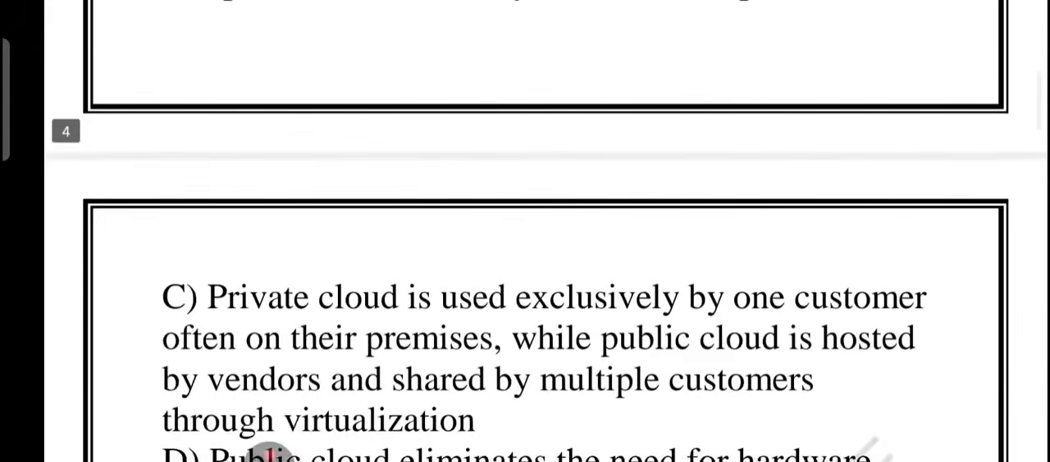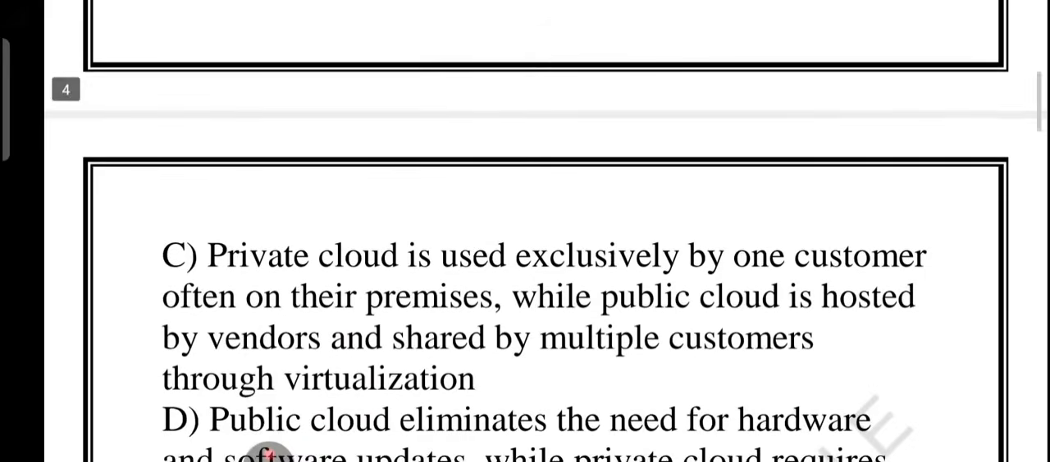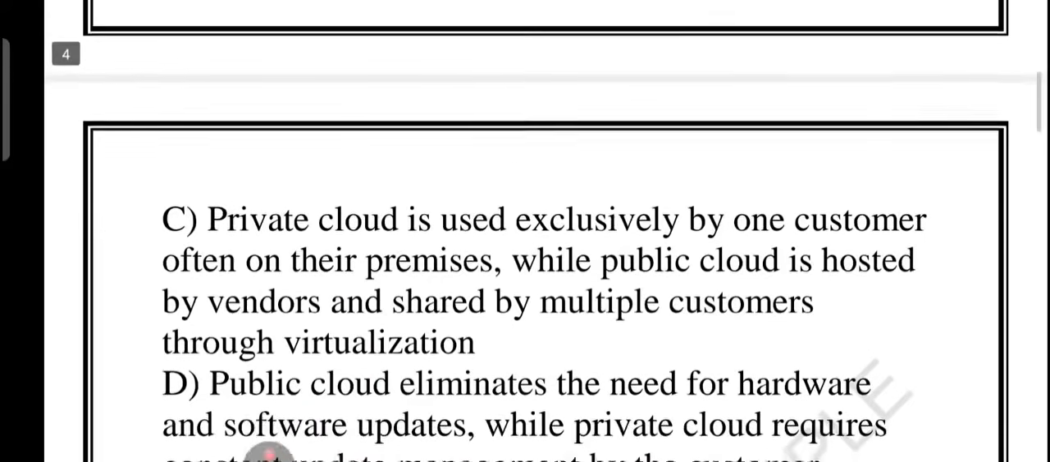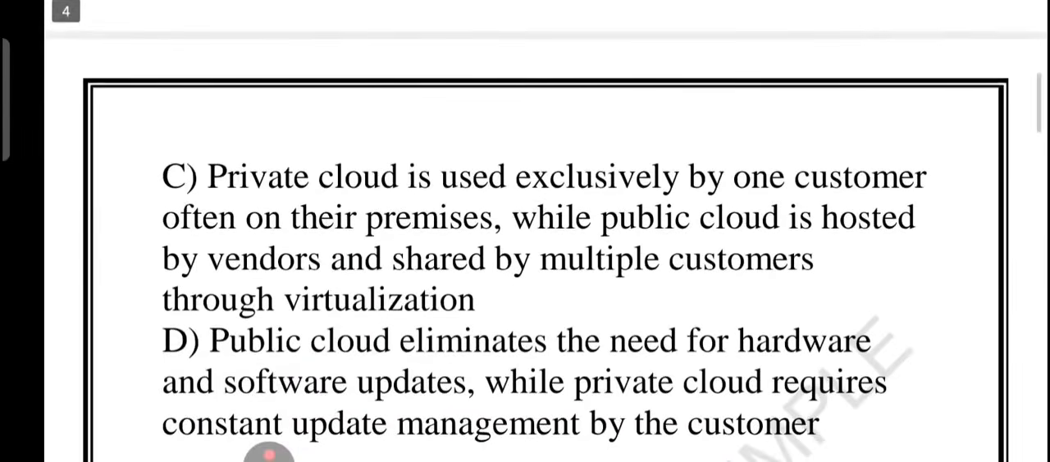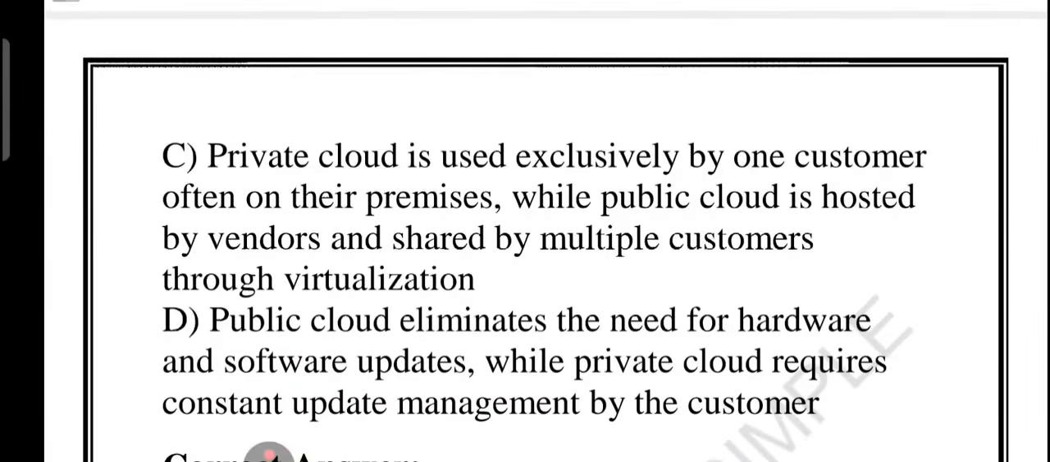What about option C? If you look at option C, it says that private cloud is used exclusively by one customer, often on their premises. Yes, this is the correct answer. You can think of it like this. Private cloud is your own personal cloud, like having a private room where only you can store your stuff. You manage it yourself and it is very secure. That is the peculiarity of private cloud.